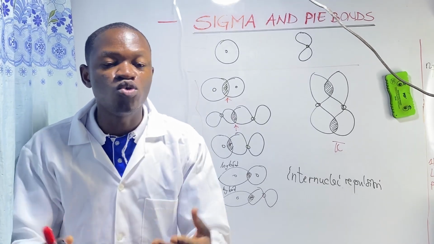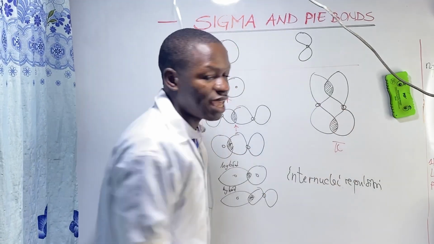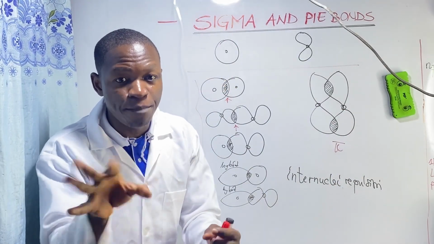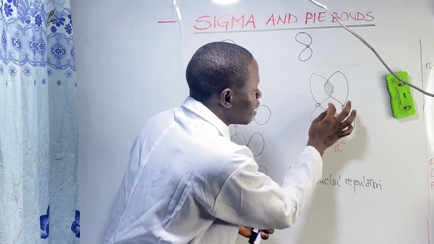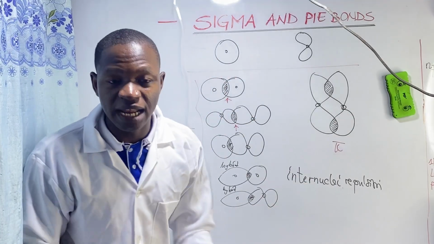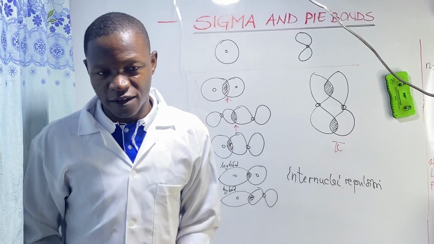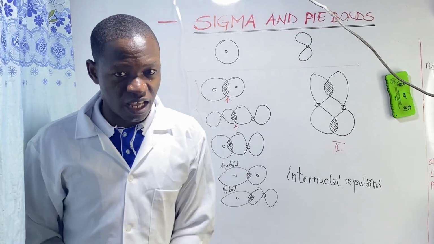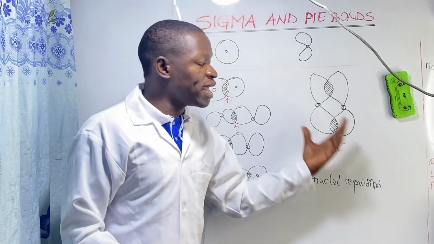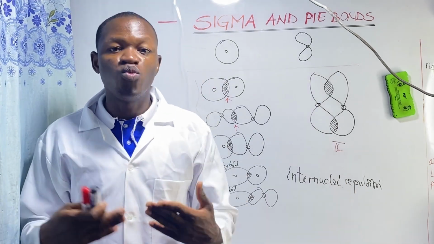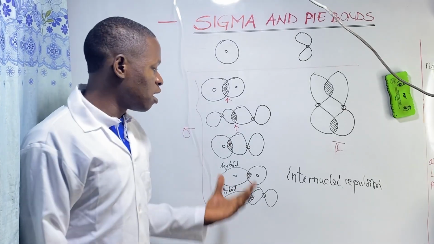So in pi bond formation, the absence of electrons between the nuclei of the orbitals brings about internuclear repulsion. The two nuclei are positive and as a result they will repel, because there is free space and no electrons between them. Because of the repulsion, the pi bond will be unstable, and that instability will make the pi bond weak. So that's the second reason why sigma bonds are stronger than pi bonds.